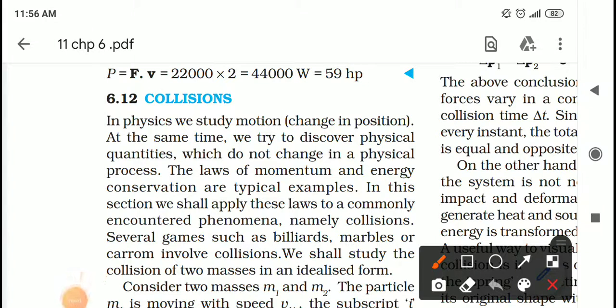Hello students, Jai Bharat. In this chapter, work, energy and power, today we are going to discuss the last concept of the chapter, that is collision. Students, concentrate. Article number 6.12.